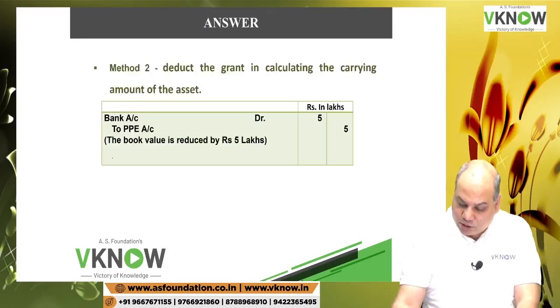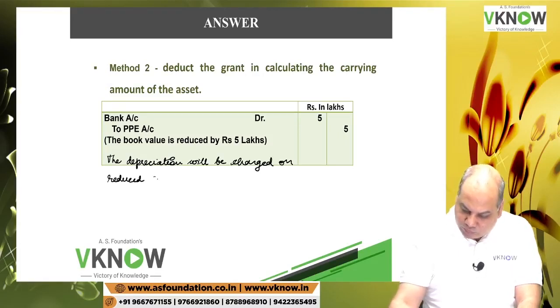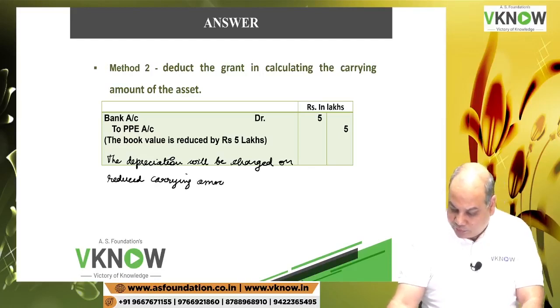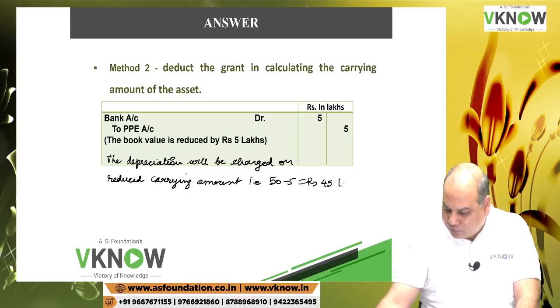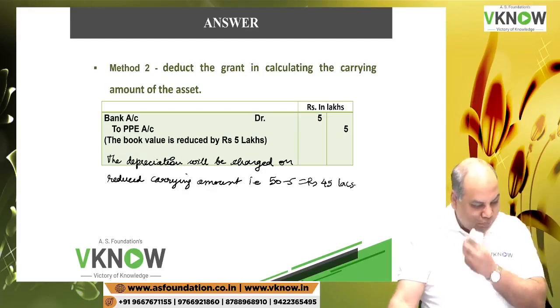One more line, write down: the depreciation will be charged on the reduced carrying amount, that is 50 minus 5, rupees 45 lakhs.